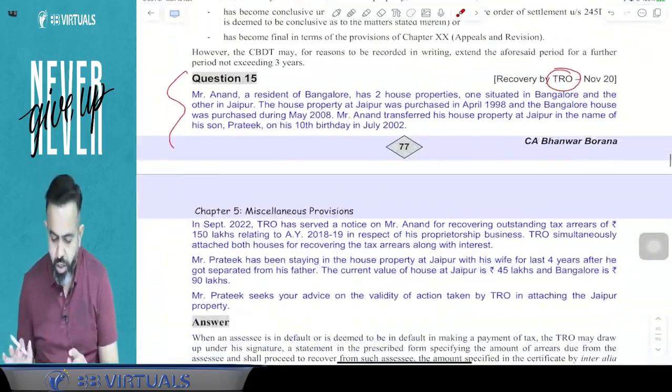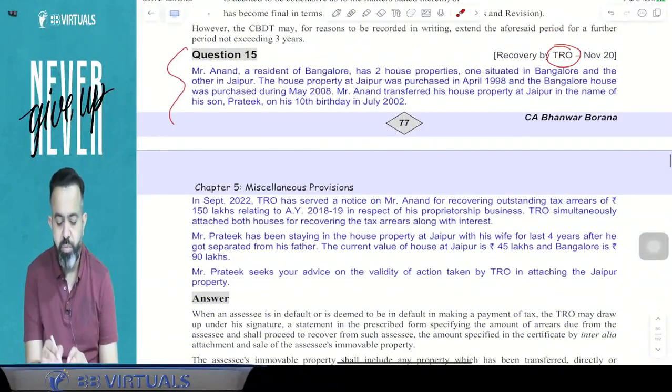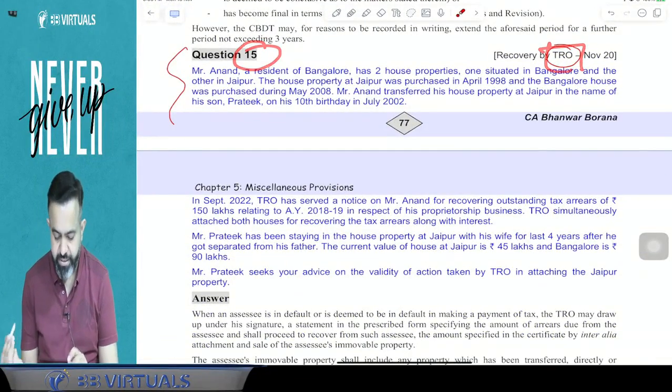So this is the completion of the concept of the miscellaneous topic and all the questions of the miscellaneous topic. Question number 15 is also related to the TRO, that is, tax recovery officer only.